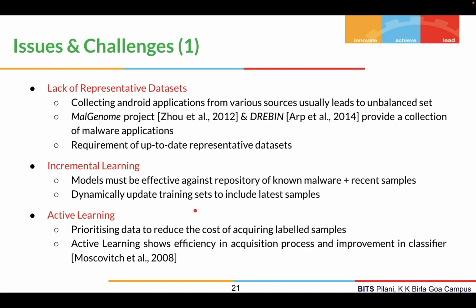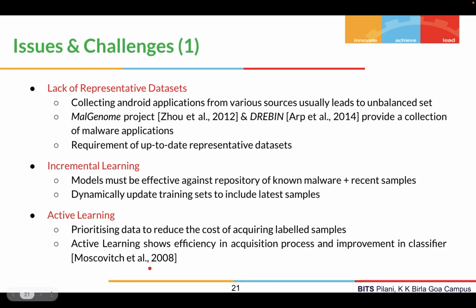Then we have incremental learning. So our models must be effective against representative known samples as well as recent samples, right? So we should be able to dynamically update our training sets to include the novel malware samples as well, so that our models are effective against all samples in general. So this has been, again, very little used in Android malware detection research.